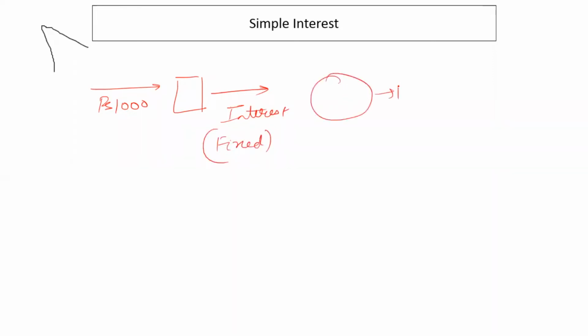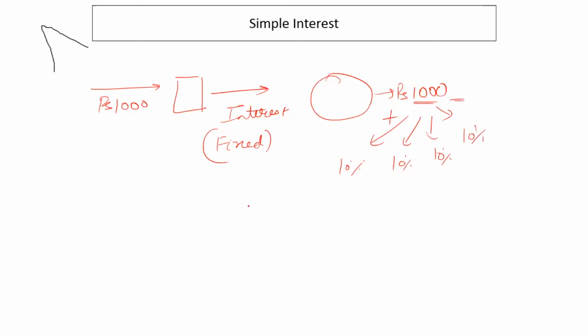Simple interest is nothing but when I give my money to someone, that someone gives me some interest, although that interest is fixed, and I receive that 1,000 rupees plus a fixed interest spread over the years for this 1,000. Right? That 10% interest is always on this 1,000 rupees.